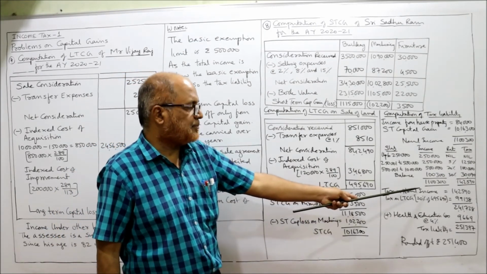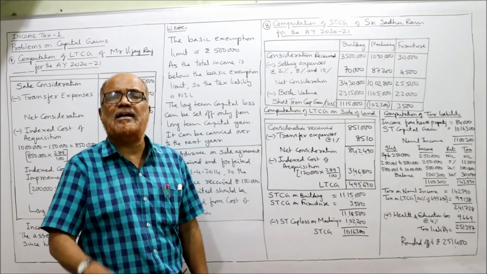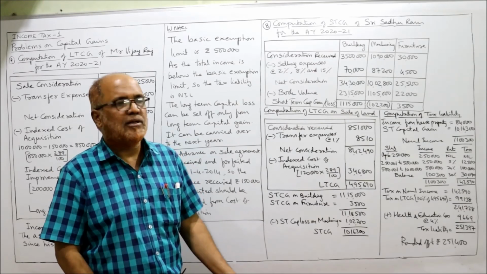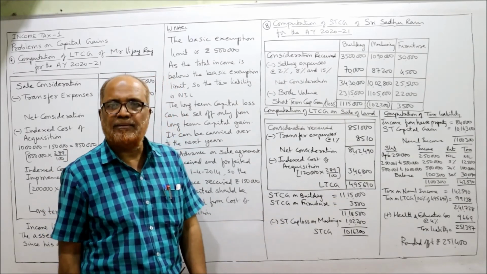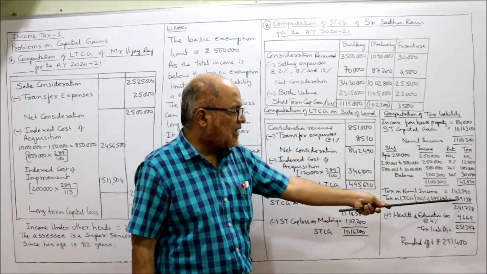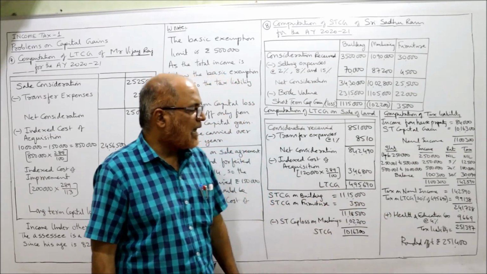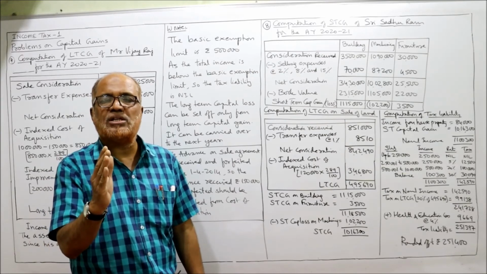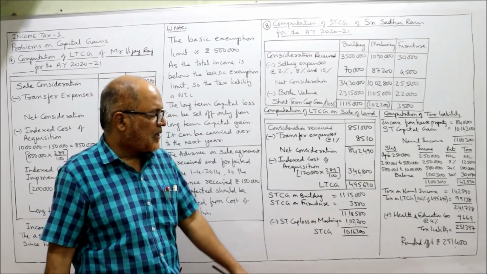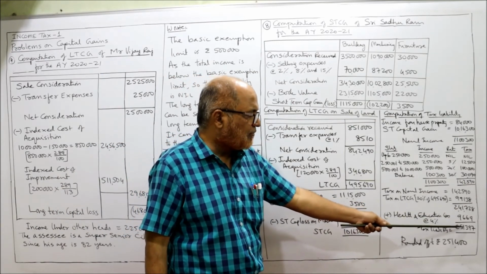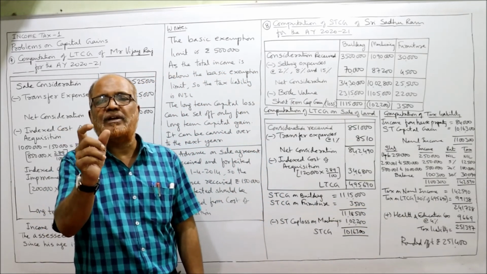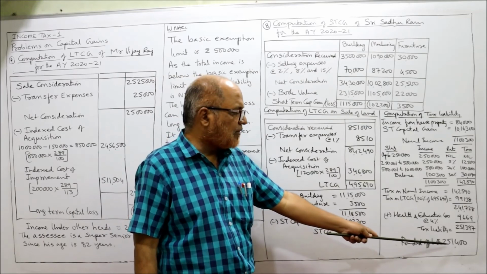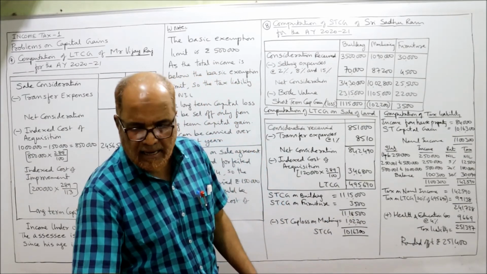This is the tax on normal income. To this we add tax on LTCG. Long-term capital gain is taxed at a flat rate of 20%. So LTCG 4,95,690 into 20%, 99,138. Add up, we'll get 2,41,728. To this you add health and education cess 4% as usual. So 4% you add up, we'll get 2,51,397. We can round it off to the next 10 rupees, that is 2,51,400. This is the tax liability.